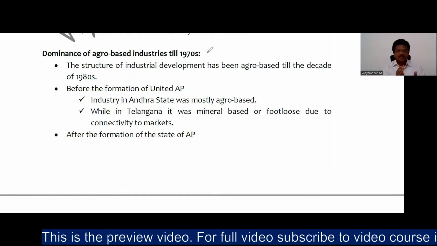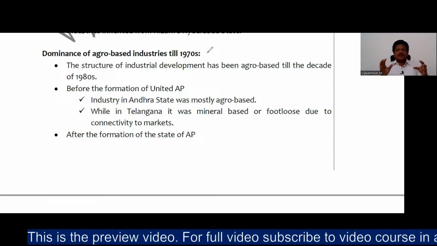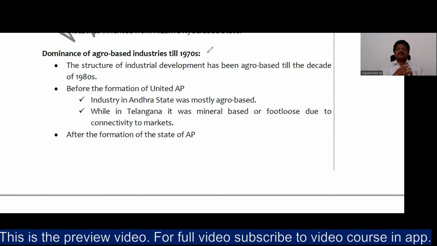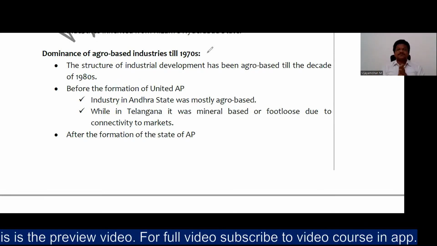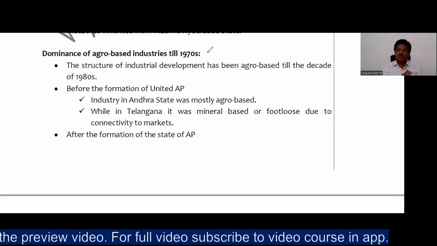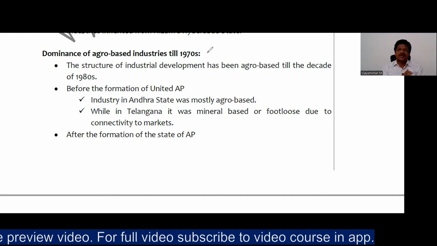See, why the dominance of agro-based industry? Because at the time of the merger of the Telangana area, or at the time of the formation of United Andhra Pradesh, if you observe, the profile of the Andhra state is more towards agri-dependent.